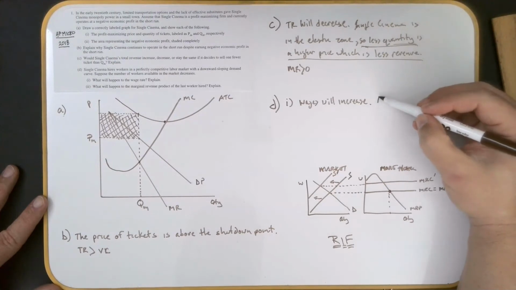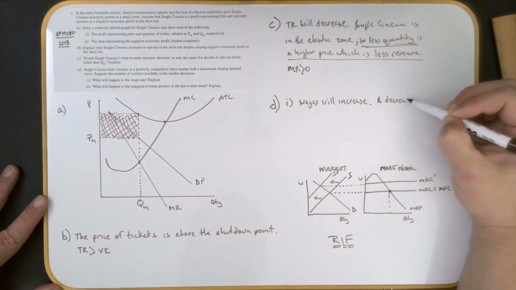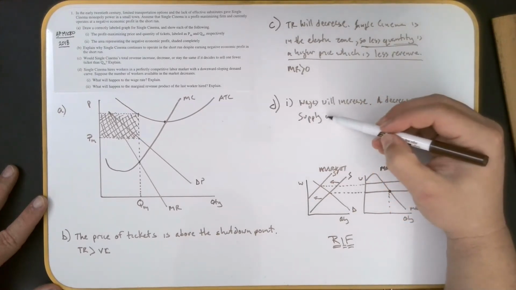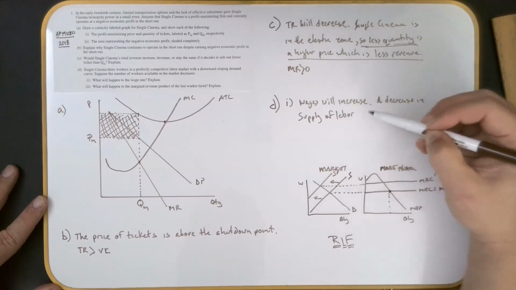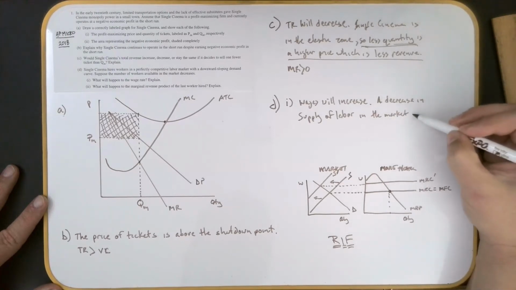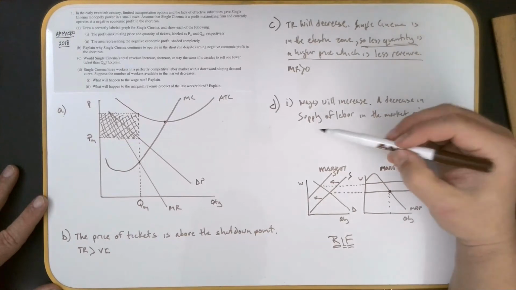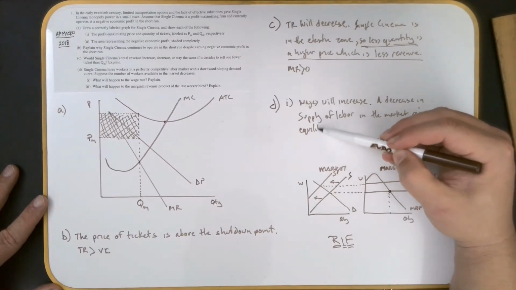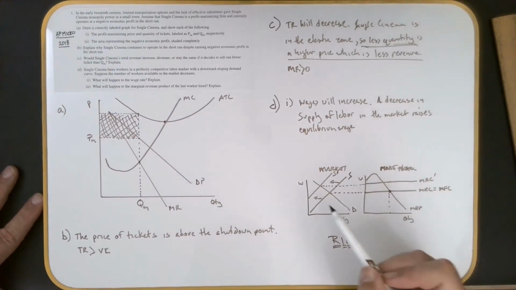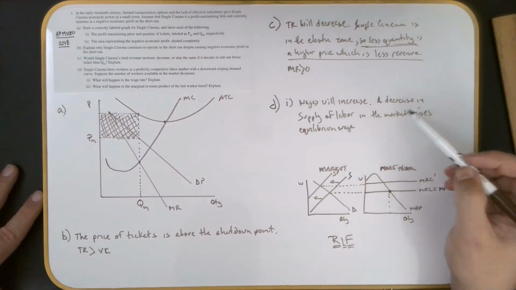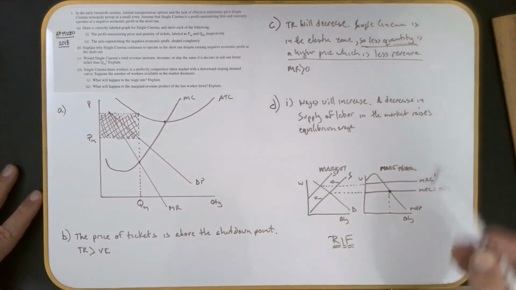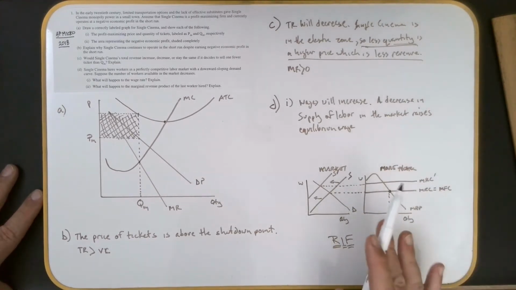You can say a decrease in supply of labor in the market raises the equilibrium wage. That would be fine. You can even just say raises wages. Even if you just said a decrease in the supply of labor, that's your explanation. I'm being a little extra wordy there.